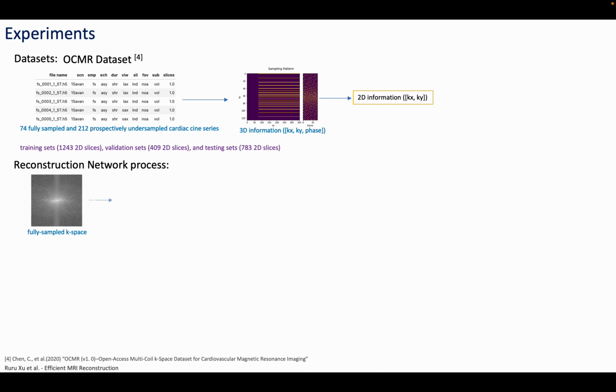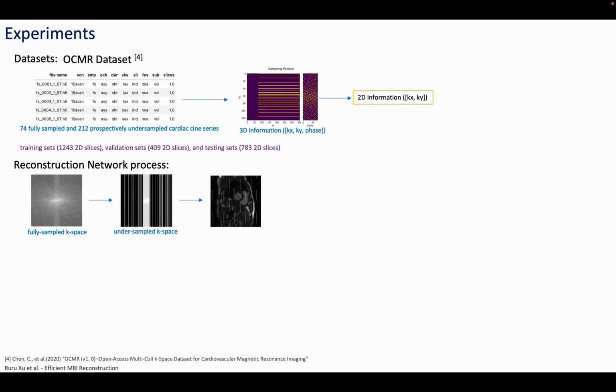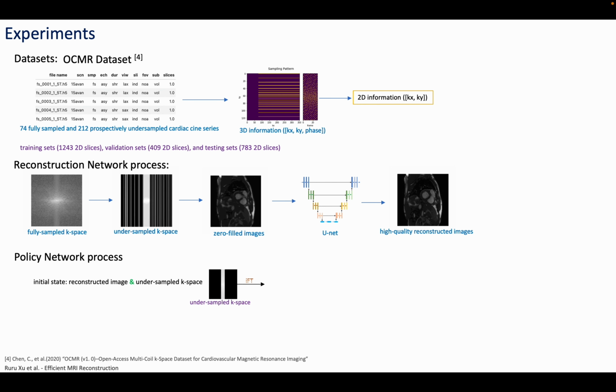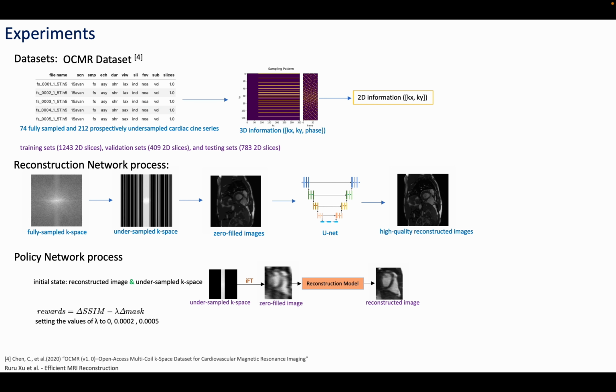Reconstruction network process. The input to the network is zero-filled images, which is the inverse Fourier transform of the undersampled k-space. The output of the network is a single channel of high-quality reconstructed images. Policy network process. We take the reconstructed image and the corresponding undersampled k-space as the initial state of the policy network. We conducted the experiment by setting lambda to different values.